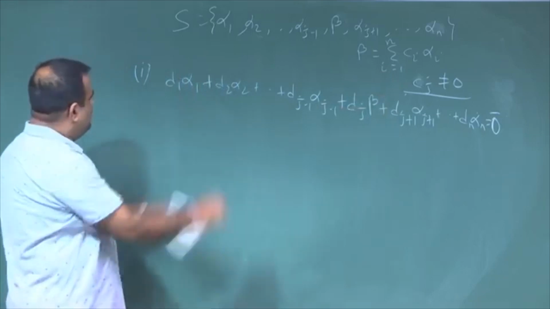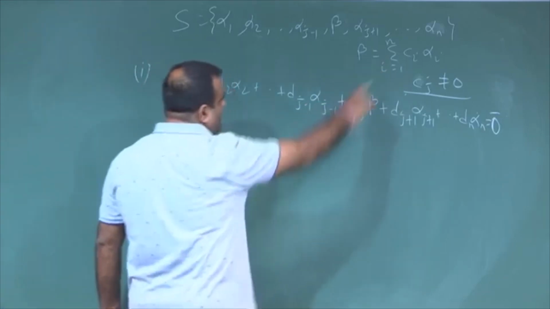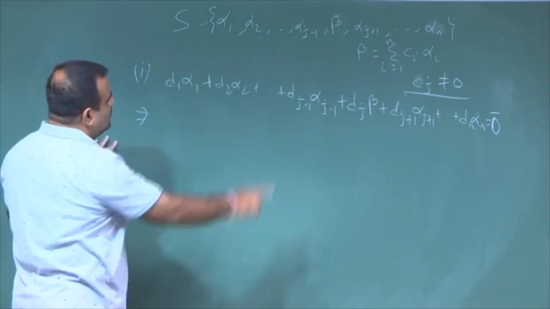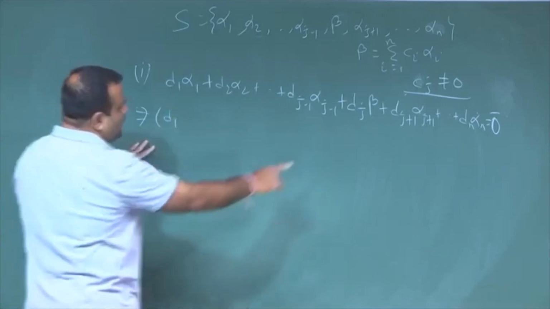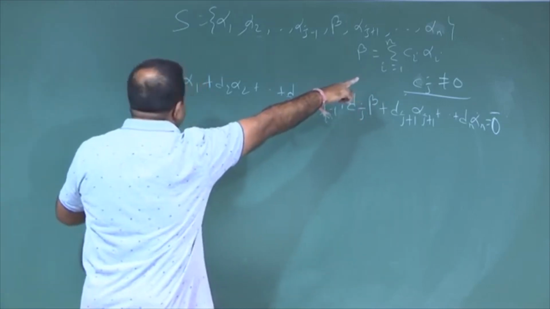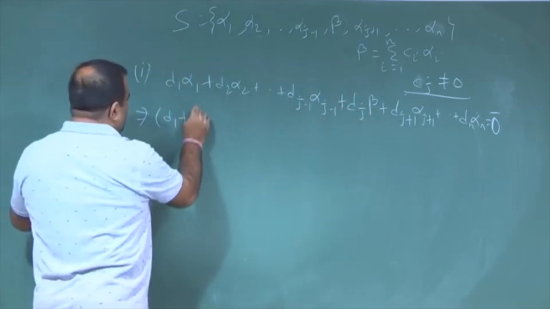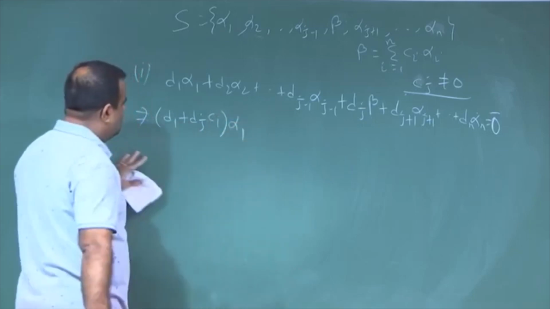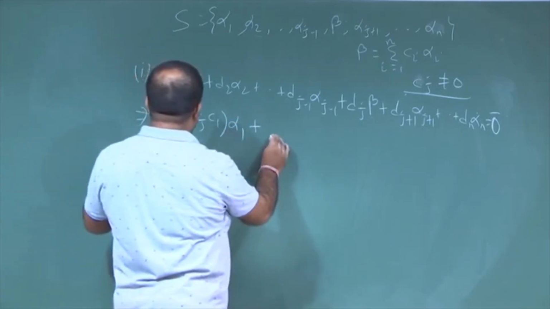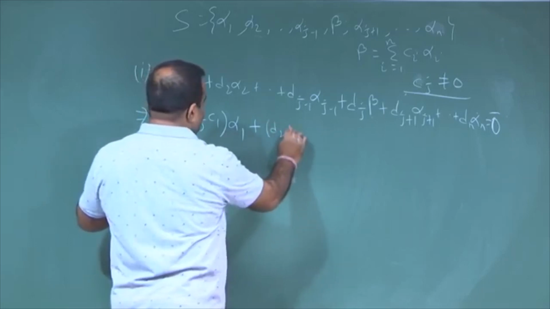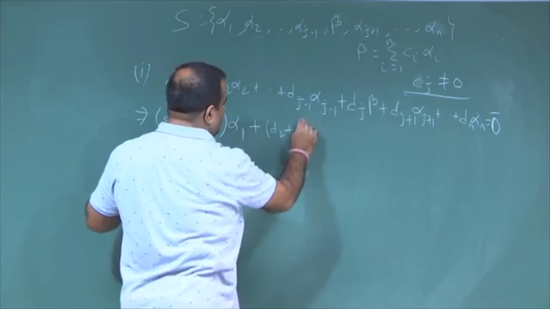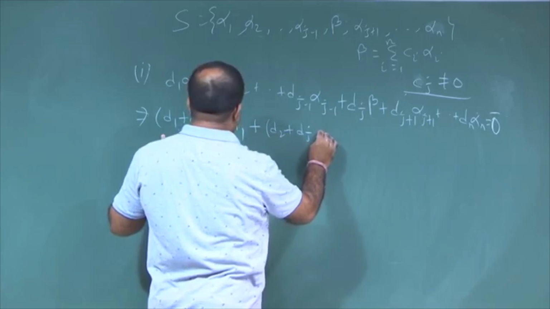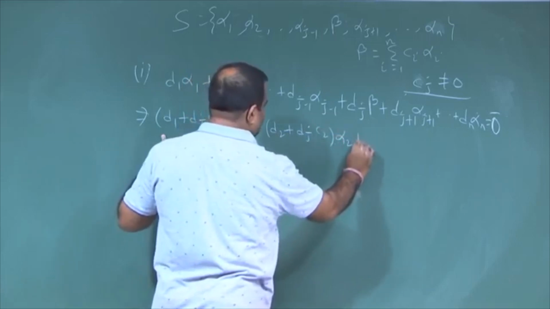So, if we just replace this beta by alphas, then this will basically be: we have a d 1 term here, and we get another term from there, which is plus d j c 1 alpha 1, plus d 2 coming from here and d j c 2 alpha 2, like this.